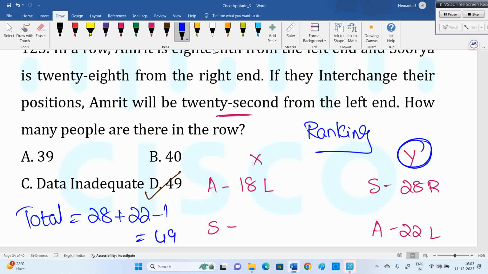Some people say, sir, you said with respect to the person, Amrit is 18 from left, Amrit is 22 from left. Don't take both as left and do 18 plus 22 minus 1. No. One should be left, one should be right. Here it is not with respect to the person but the seat, a fixed position. So that's about this ranking question. Any doubt, please ask, or else you can leave.